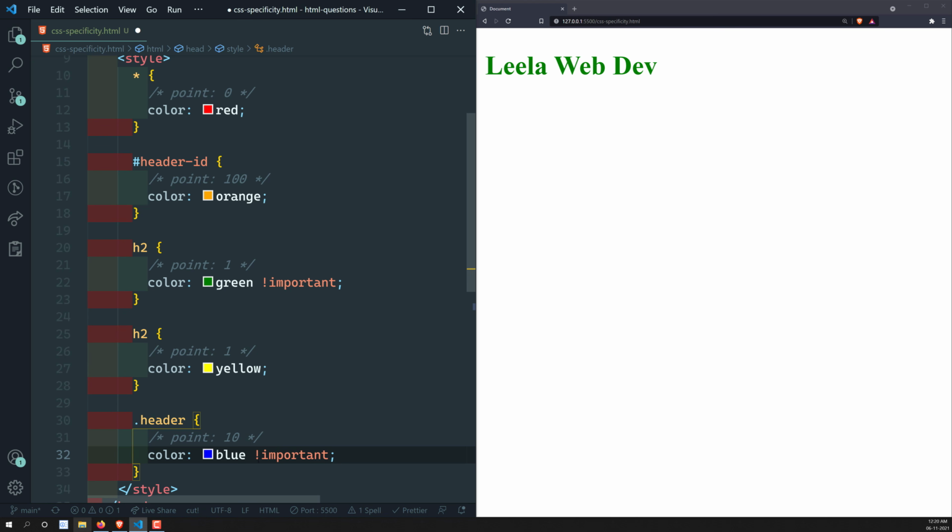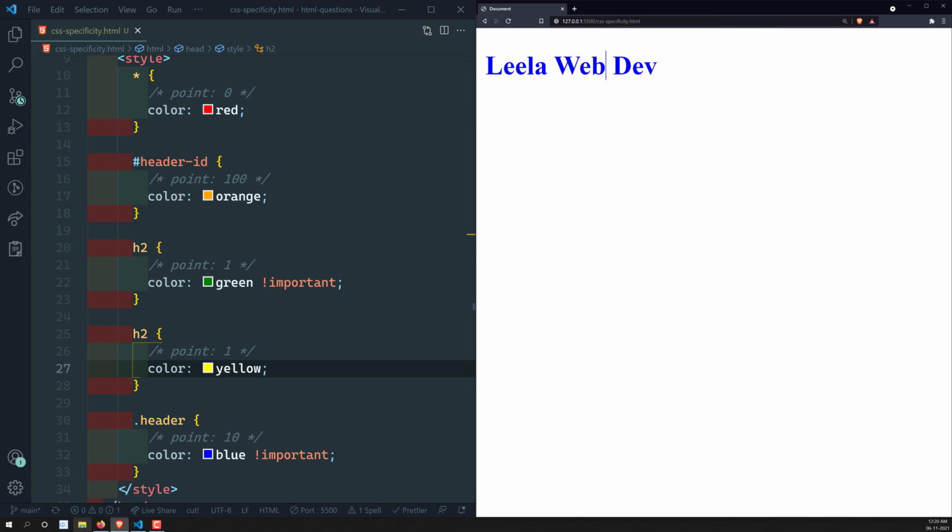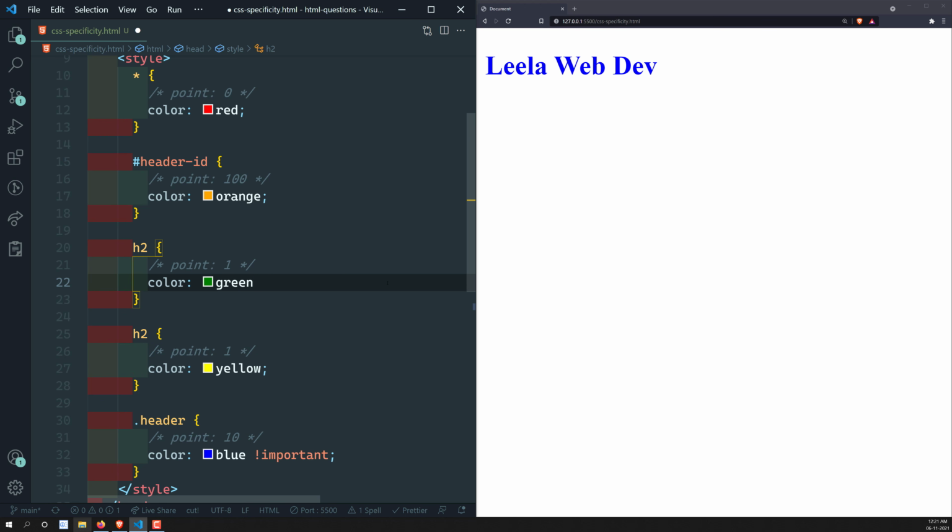Now here the specificity will be increased to header 10 plus important 1000, 1010. Here 1000 plus 1, 1001. So which one will be more important here? Which one has more points? This is the more, 1010 versus 1001. So now blue will be applied here. Okay, if you try to see here, blue is applied. So this is how the specificity keeps increasing. For that reason we should not apply important. Why? Because if you start using important, you will go on using important everywhere. So most of the time you need to decrease using the important thing. So this is the specificity thing.